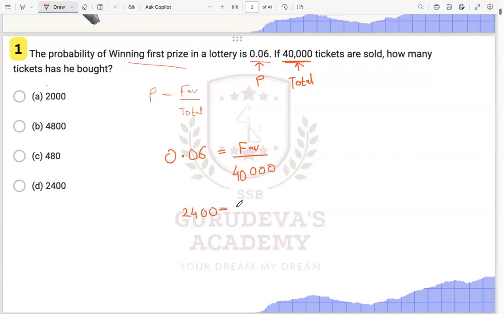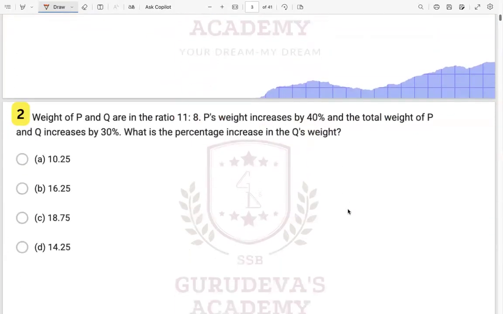This is your favorable outcome, so this many tickets he had bought. So it will be this particular option, 2400. Have you understood this particular question, everyone? Yes, sir. Okay. All right. Let us see another one.